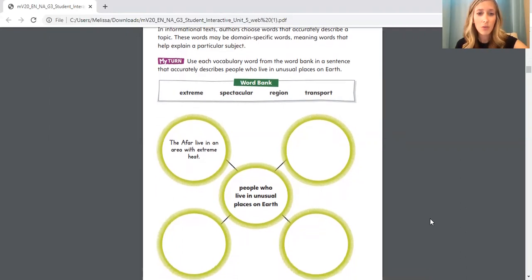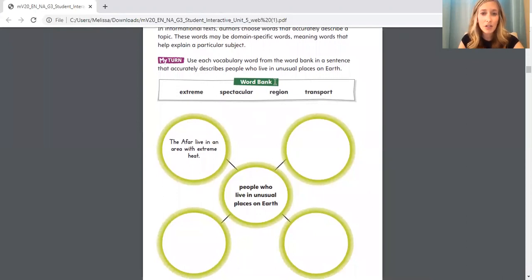So you have the words extreme, spectacular, region, and transport. In the middle of this chart it says people who live in unusual places on Earth. Well, you already have an example there, and the word extreme has already been used. So if you have your pencil, go ahead and cross out or circle extreme so you know that that word has been used. You need to use the word spectacular to describe people that you've read about, region in a sentence describing people you've read about, and transport.